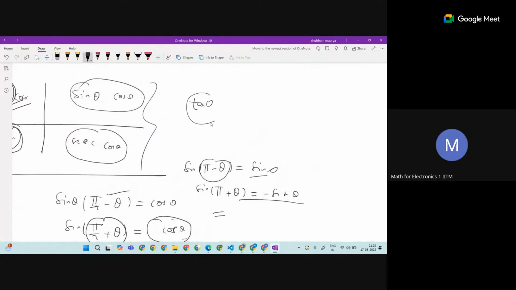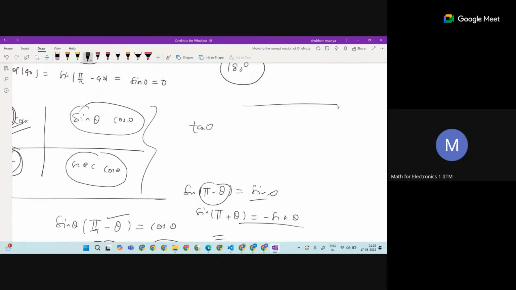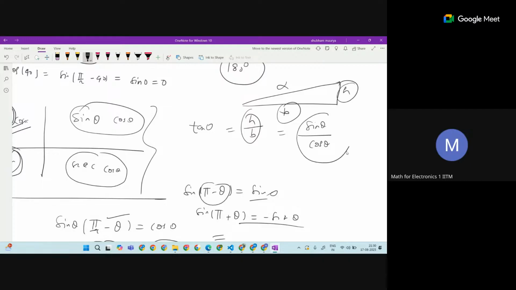So there is another trigonometric function, that is tan. Tan is again generated from the same table. In place of thinking base and hypotenuse and height, we can think of the ratio of base and height, and this is how it is developed. Tan theta is height by base, and this is nothing but sin theta upon cos theta. This is also a relation from which it's developed. So tan theta is nothing but sin theta upon cos theta.